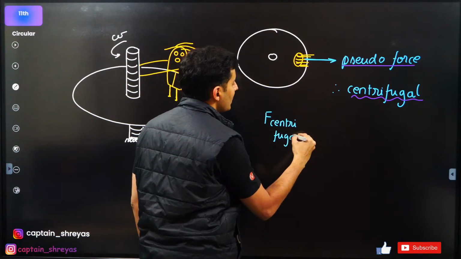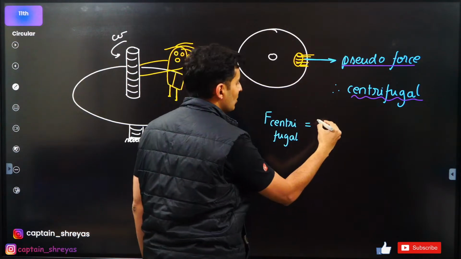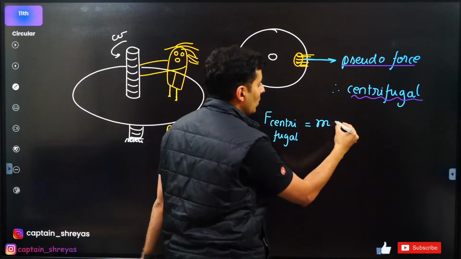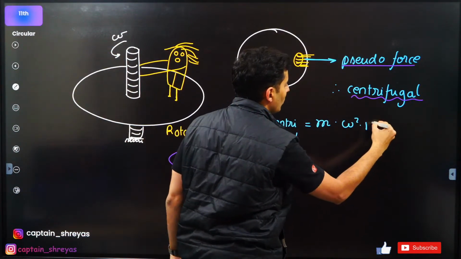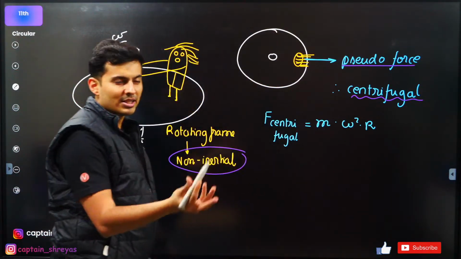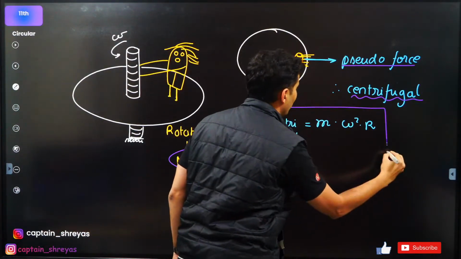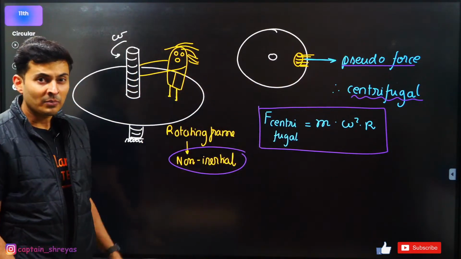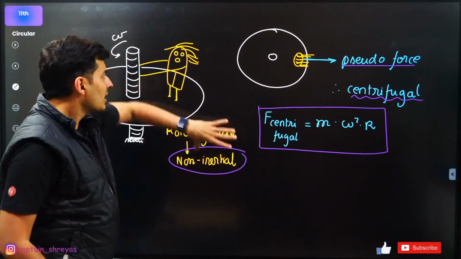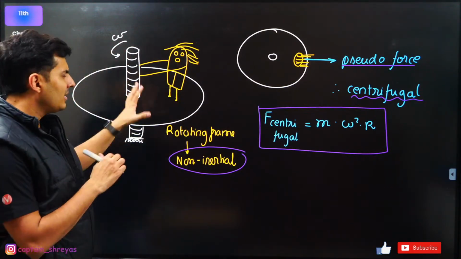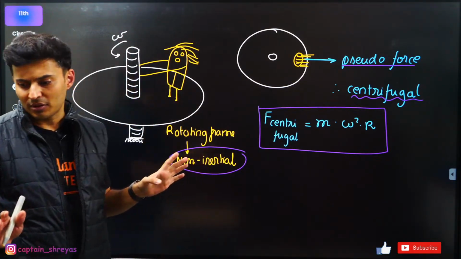The value of this centrifugal force is simply the mass of the object times angular speed squared times radius, mω²r, or you can also use mv²/r, that's okay. This is the value of the centrifugal force that you experience. This force only shows up in a rotating frame. If you are outside, then you will not see any centrifugal force.